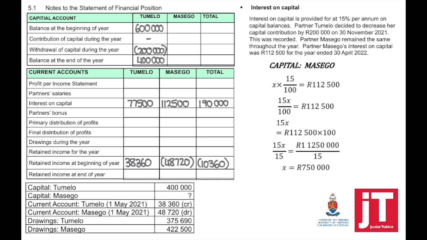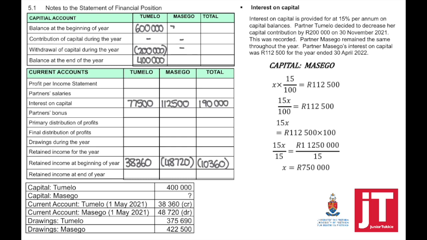To find out the interest, we would have taken the capital amount times 15 divided by 100 equals interest on capital. So the capital amount becomes x. So it's a case of solving x. To solve x, we need to say 15x divided by 100 equals 112,500. So to get x alone, it equals 750,000.